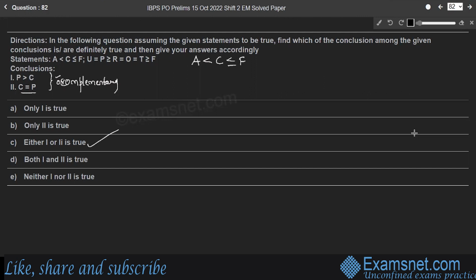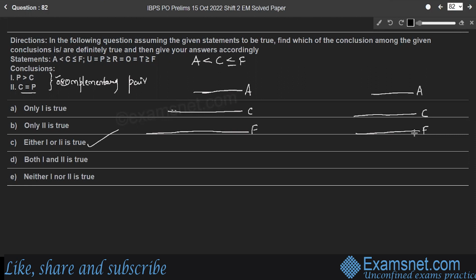Complementary pair of conclusions, right? So now consider in detail A less than C, C less than or equal to F. Consider a line A which is less than C, C less than or equal to F. So in the first case C is less than F, in the second case C is equal to F, whereas A is less than C.